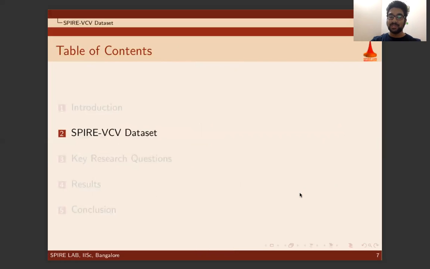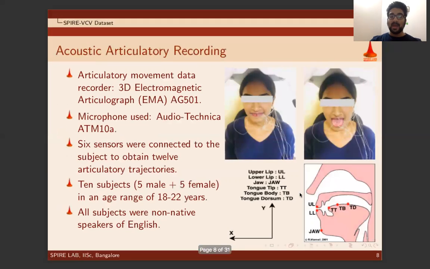Moving to the next section, here I will briefly talk about the dataset used in this work. The articulatory movements were recorded using 3D electromagnetic articulograph AG501. A microphone was used for the simultaneous audio recording. Six sensors were glued to the subject to obtain the 12 articulatory trajectories, both in X and Y direction of the mid-sagittal plane, as shown here. Ten subjects, 5 male and 5 female, of the age range 18 to 22 years participated in the data recording. All subjects were non-native speakers of English.